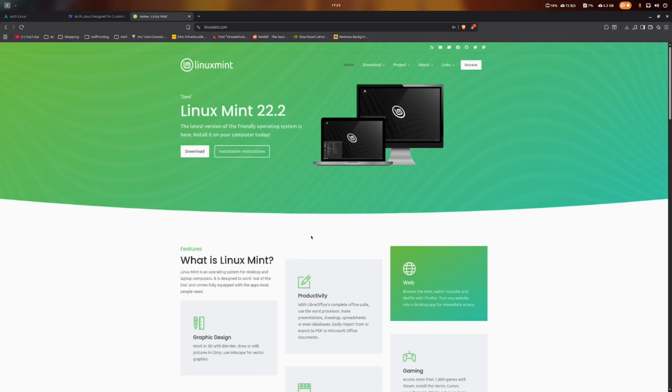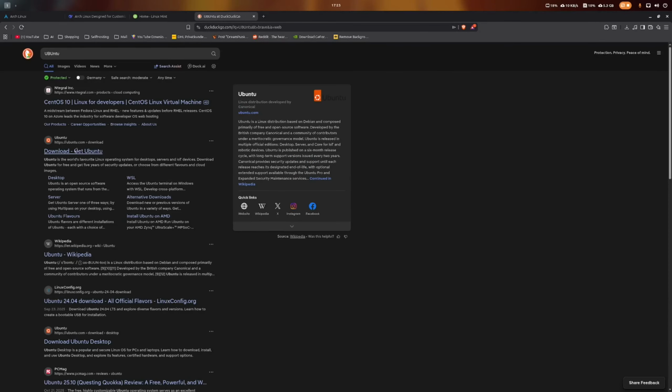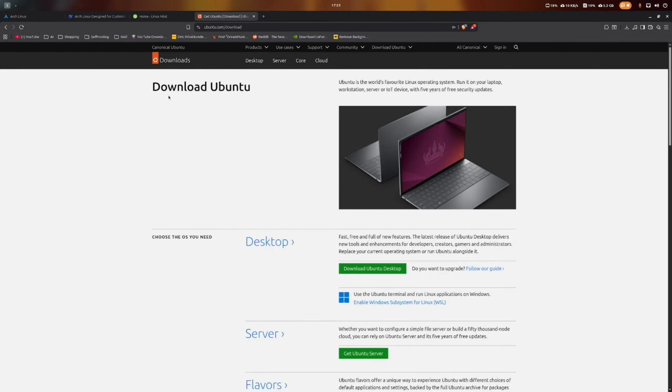Well, because the distros that are based on Arch are not designed to be distros that you use for multiple tasks. They are designed to be distros that you use for maybe one or two tasks, but not for a lot of multitasking. And Linux Mint is based on Ubuntu, I think, or Debian, I think Ubuntu. And if you go to the Ubuntu website right over here, Ubuntu is completely designed and built around being stable and handling multiple tasks at the same time. So like gaming, video editing, productivity, game developing, and all of that stuff.